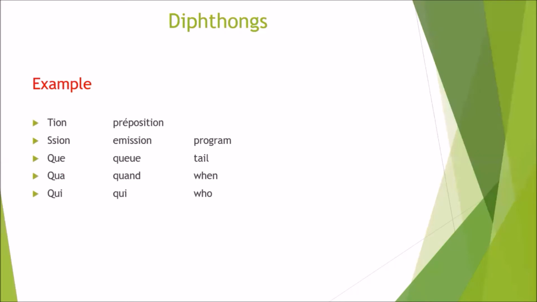Next, QUE is read as k: the word queue is read as k, meaning tail. QUA is pronounced as ka, and the word is quand, when. Next is QUI. The word is qui, meaning who.